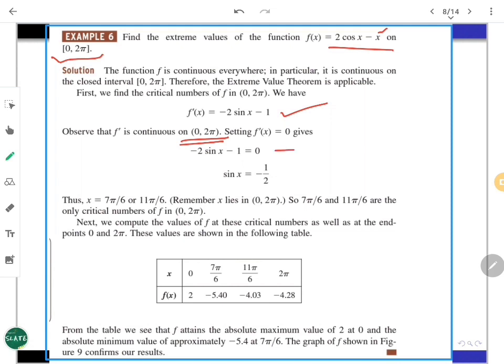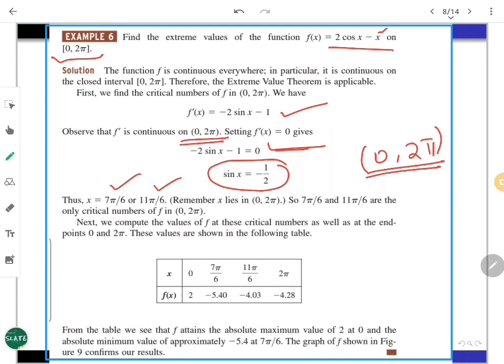So this gives you minus 2 sin x minus 1 is 0, which ideally gives sin x is minus half. Now you have to look at for what x you get sin x as minus half. But you should remember that you should work inside 0 to 2 pi. So remembering that, you can verify that x is either 7 pi by 6 or 11 pi by 6, because they should lie in 0 to 2 pi. Many other values you will be getting, but you should be strictly in between that.